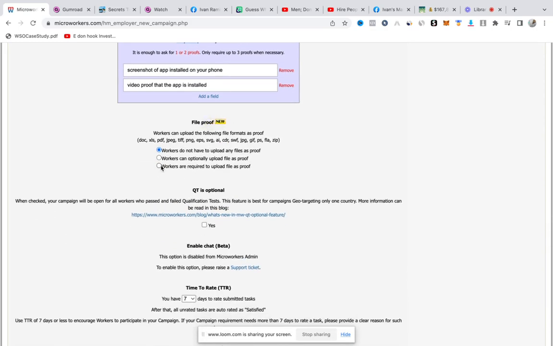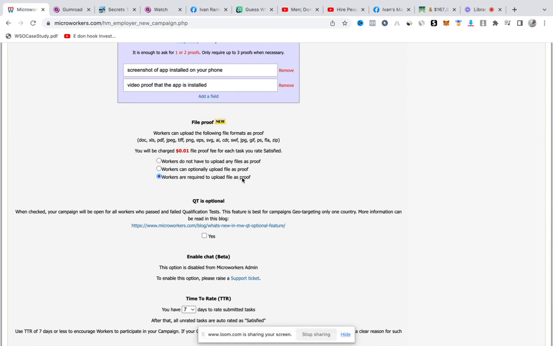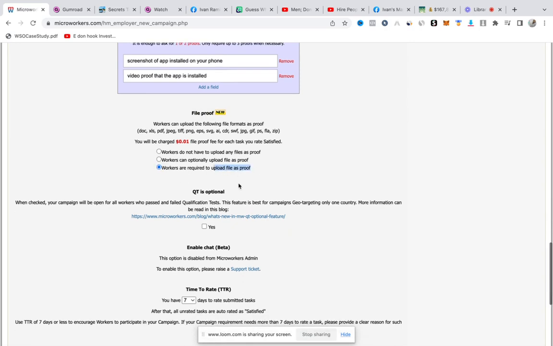Then for file format, you can select here that workers are required to upload files as proofs. Microworkers charges you a 0.01 fee. Then QT is optional, but you could still tick it. When checked, your campaign will be open for all workers who passed and failed the QT test. You could also uncheck it, but I like checking it.